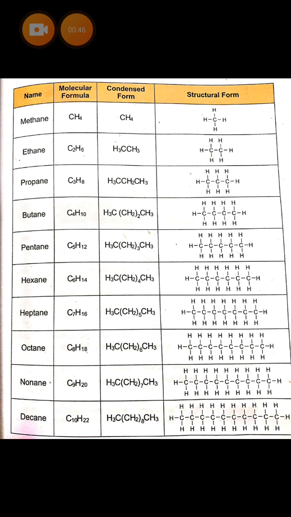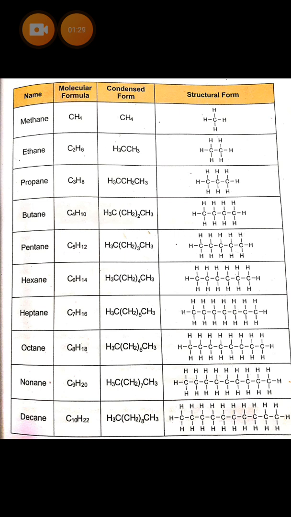First of all, you know that methane, ethane, you have studied these formulae in class 9. Methane is a natural gas and we use it in our daily life at our homes. It is naturally known as sui gas. The formula of methane is CH4. Its molecular formula is CH4 and condensed form is also CH4. But how can we write it in structural form? Structural form is when we draw the lines between each carbon and hydrogen. So this is known as structural formula.